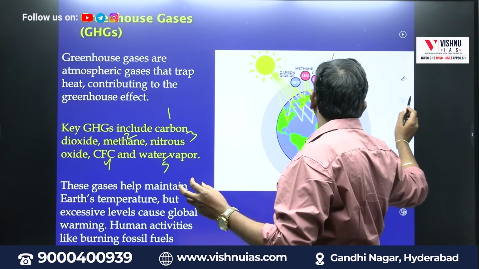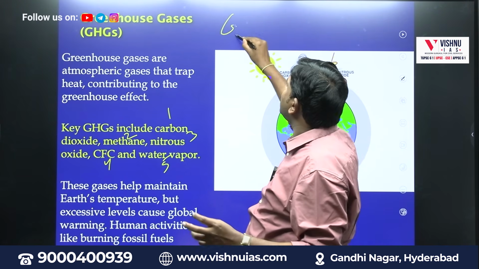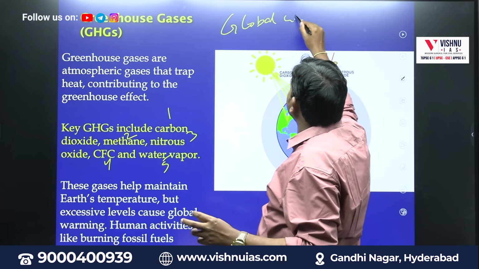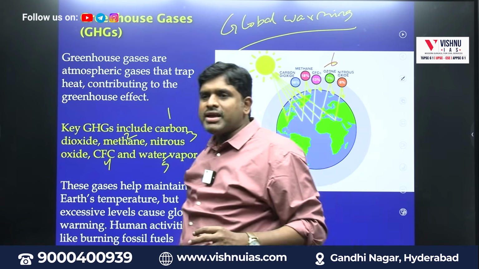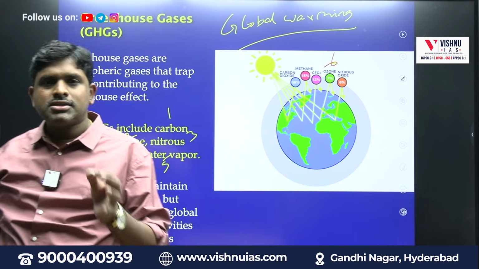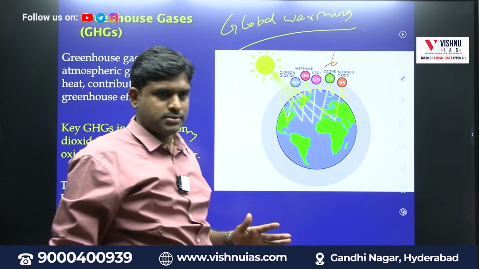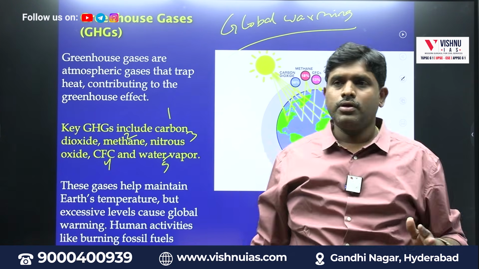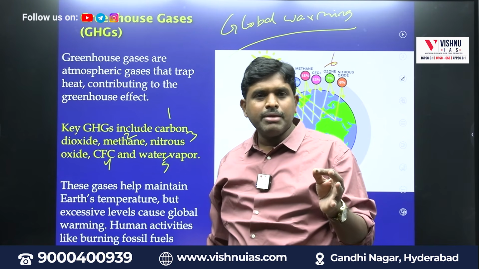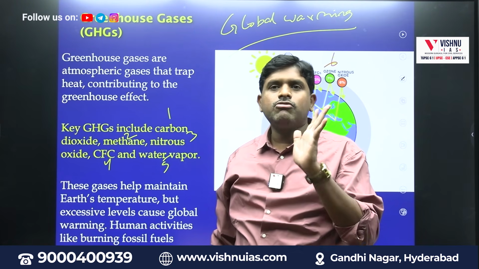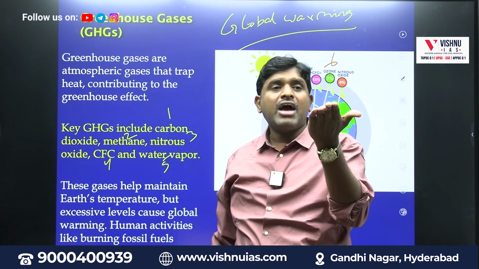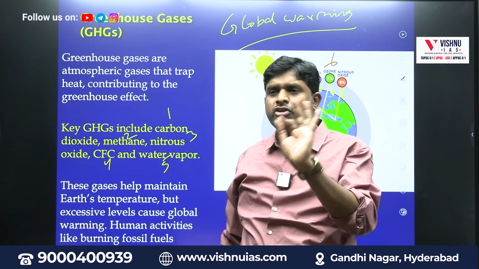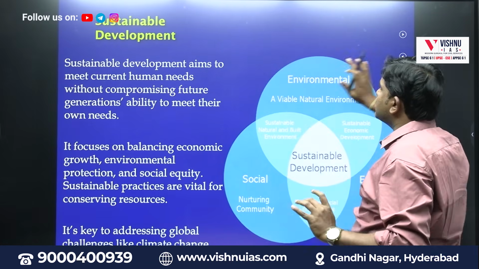When the temperature is increased, that phenomenon is called global warming. So global warming is mainly because of which gases? Greenhouse gases. Global warming is mainly because of which gases? Greenhouse gases. So mean sea level temperature is increasing, average temperature is increasing, that phenomenon is called global warming.